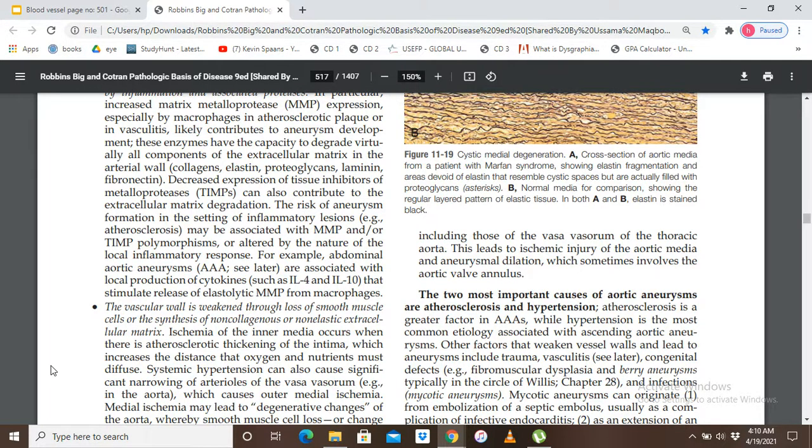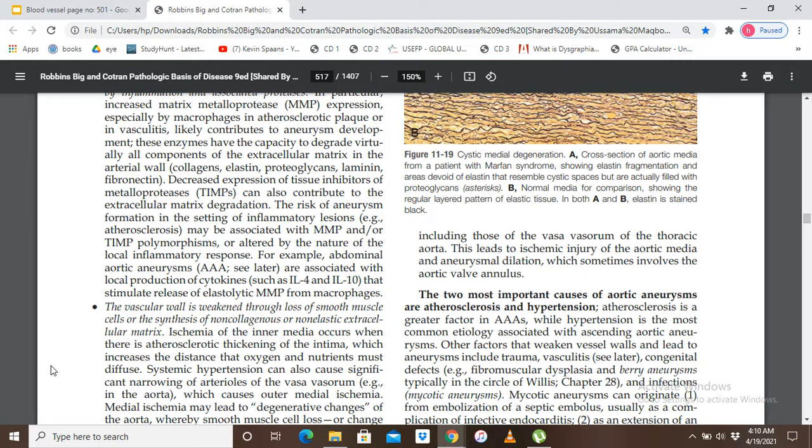So basically, we have already talked about atherosclerosis. In atherosclerosis, there is a formation of an atherosclerotic plaque in the intima. Due to the formation of this atherosclerotic plaque, the distance between the vessel wall lumen and the media is increased.